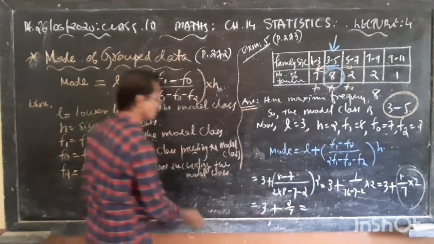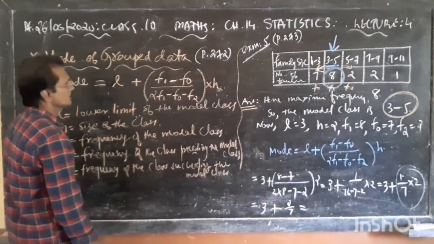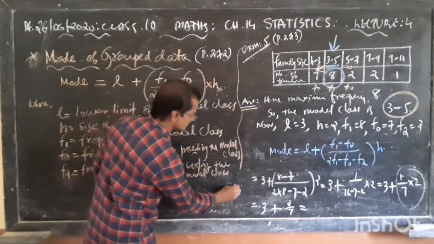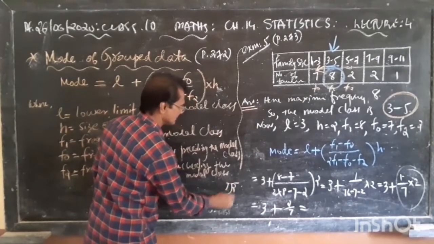Now again 2 upon 7, we can divide 2 upon 7. 2 divided by 7, what was the answer?